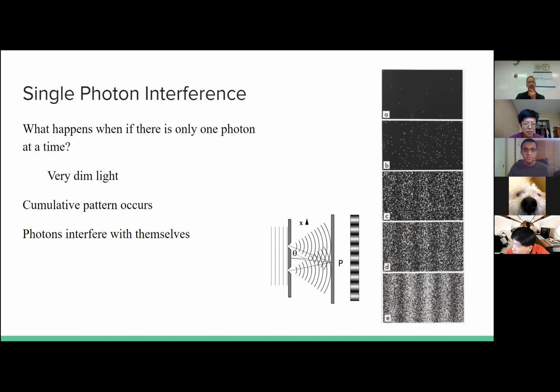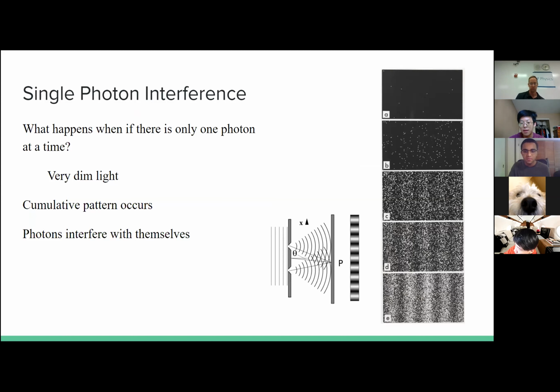All right, so single photon interference. If you remember the double slit experiment, this is pretty much a redo of that, but using single photons. Since people came up with the idea of quantum, they thought about what happens if there's very dim light, and only one photon passes the slit.